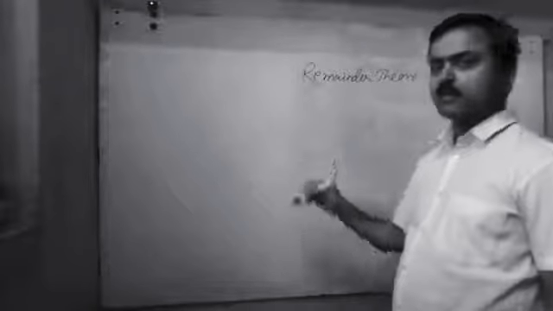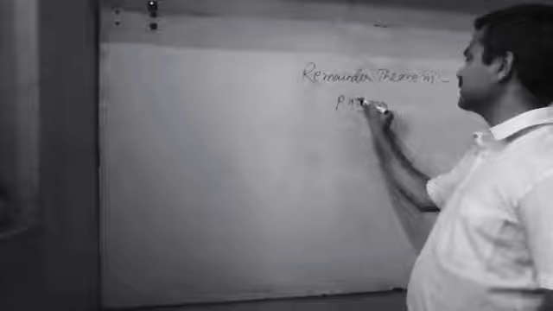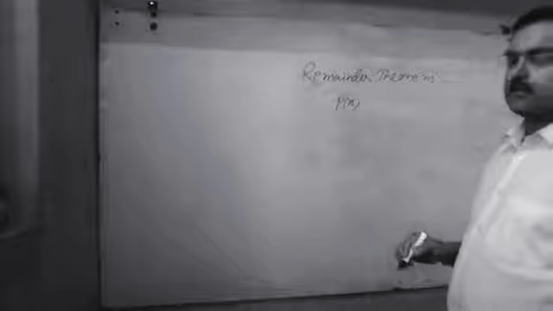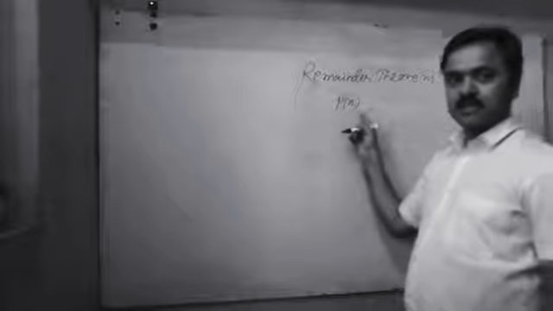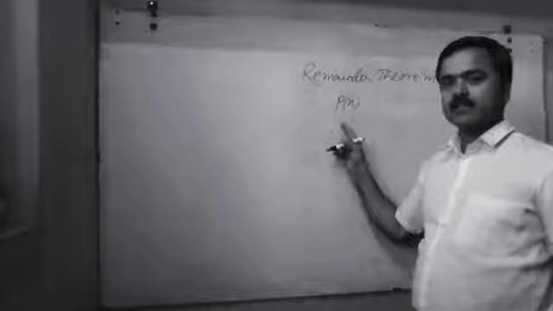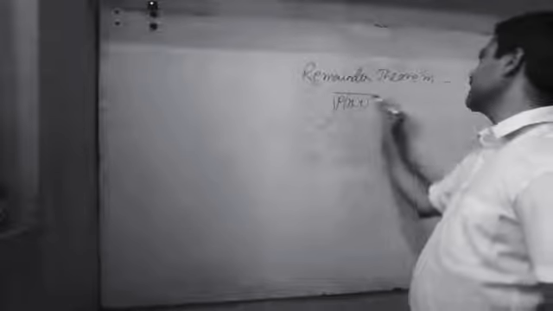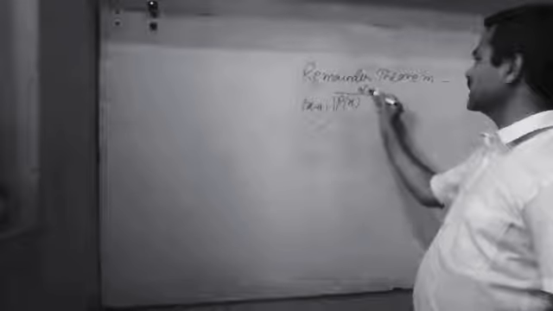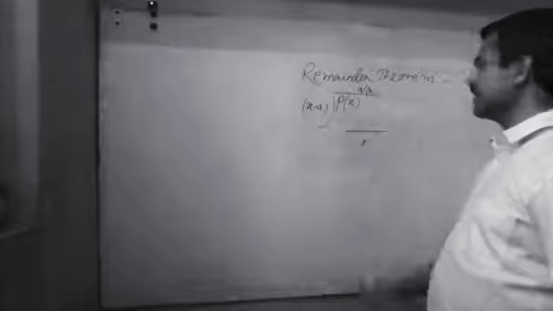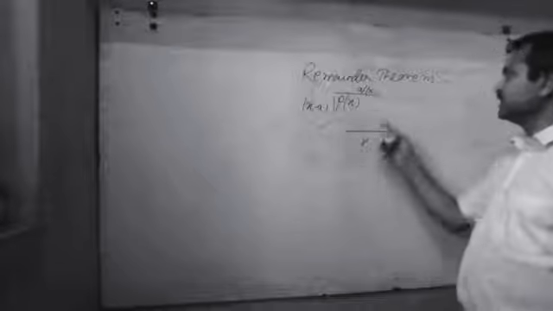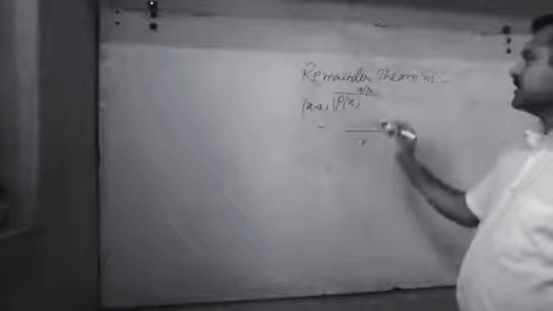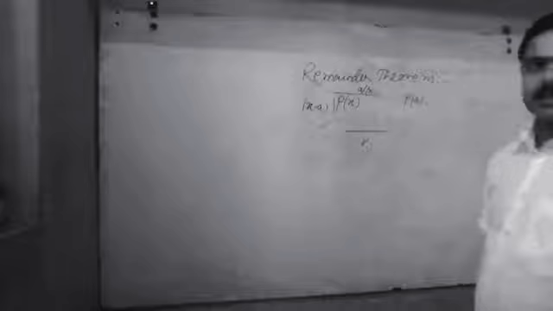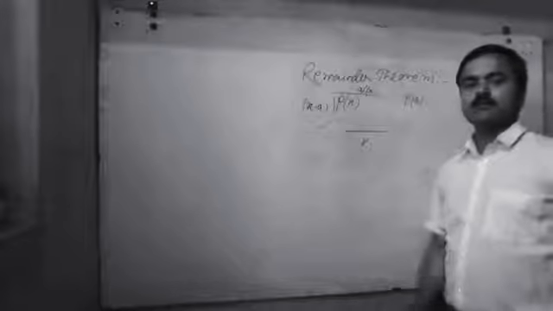If P(x) is a polynomial and a is a real number, and it is divided by x minus a, with quotient Q(x) and remainder r, then P(a) is the remainder. This is the statement of the remainder theorem.